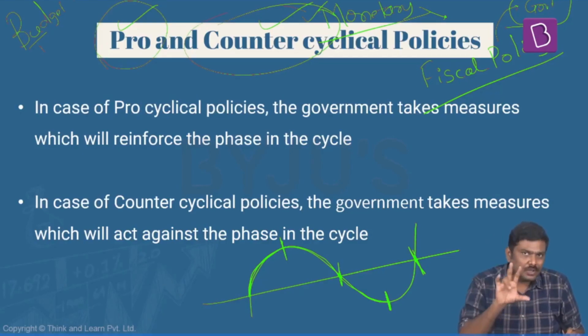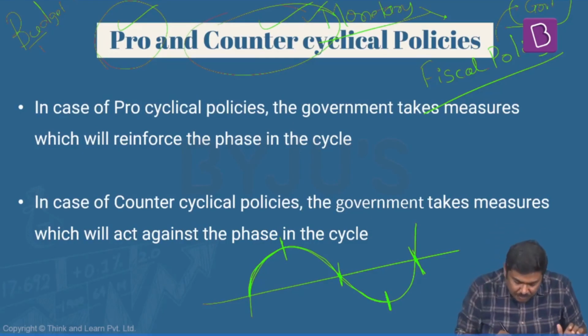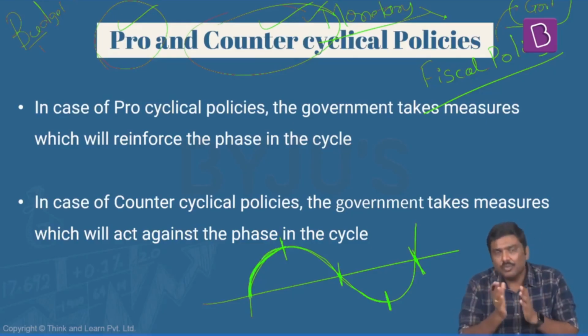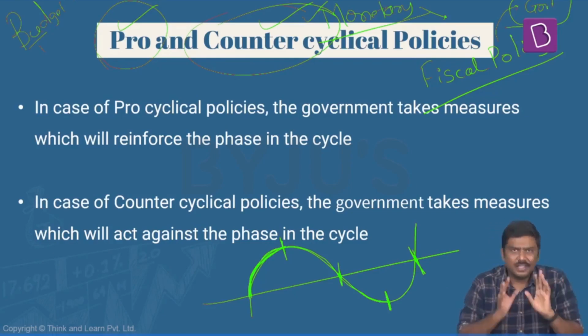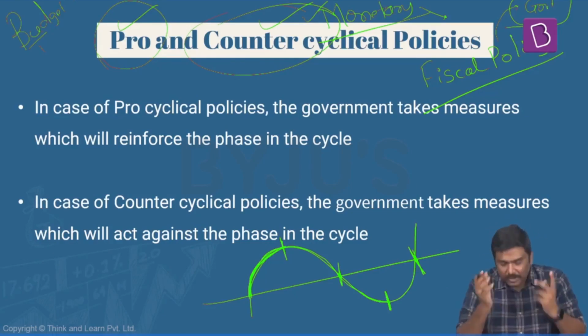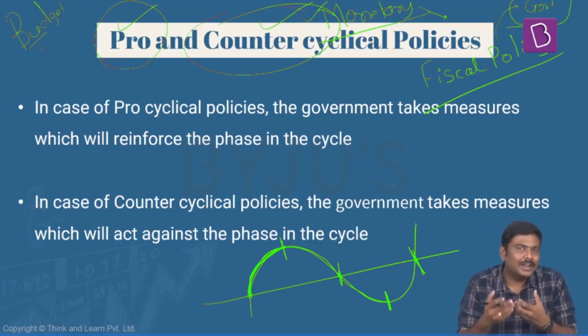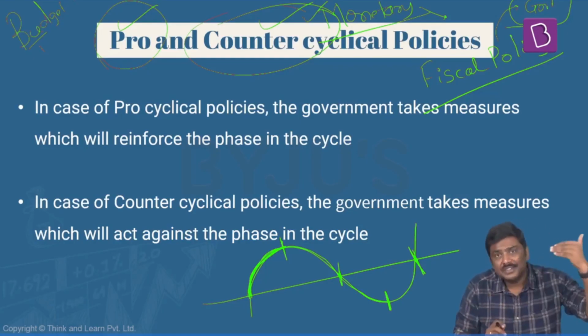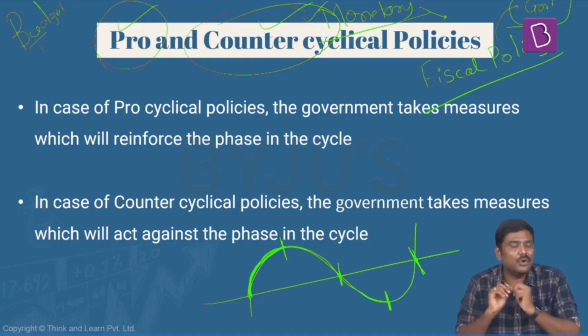Now, what is the importance of this? Let's try and understand this first. What we expect is, whenever there is a boom like this, private sector investment generally will be very high in the economy. Why? Whenever there is a boom like this, the demand for goods and services is generally increasing during this phase of the cycle. So the overall or aggregate demand for goods and services in the market is higher. So when the demand for goods and services is higher, what do you think the private sector will do at this point of time?